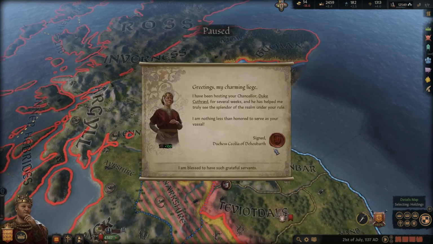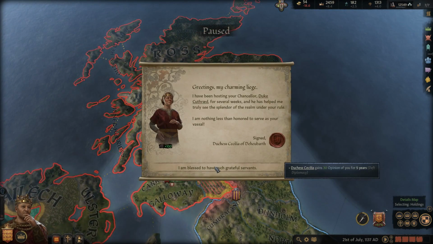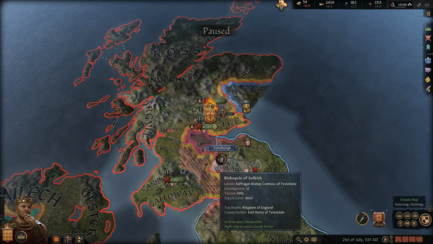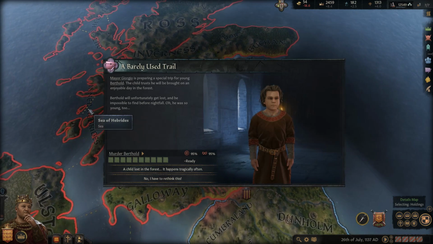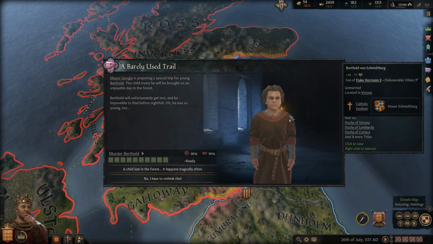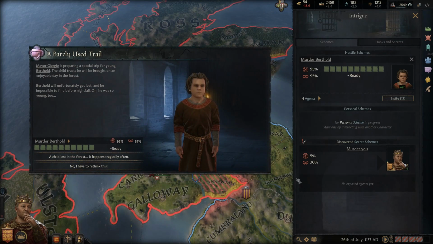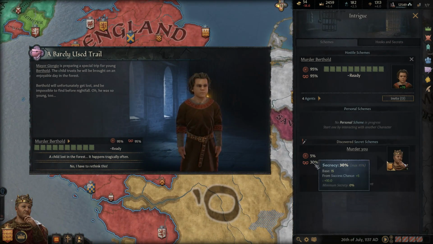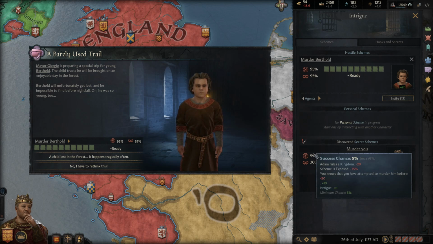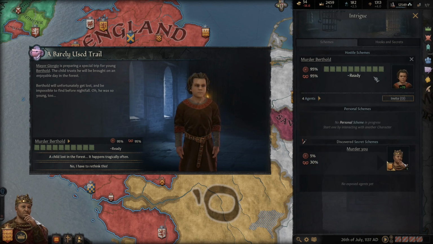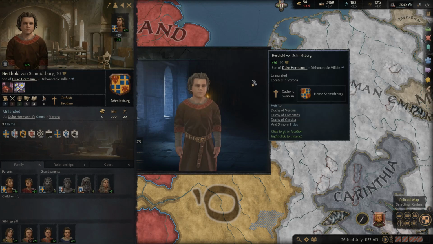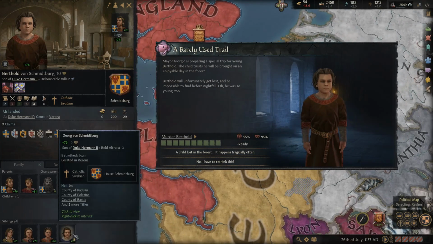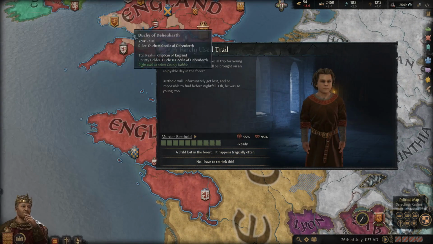Alright, so we're at 67%. And that did increase the opinion of Duchess Cecilia. Excellent. Barely used trail. Oh yes, that's right. I completely forgot that we are attempting to assassinate. There's also this murder scheme against us here. You see it's not very likely to succeed. We did discover it. And so yeah, we have this assassination attempt on the young son of this duke, which, remember, the whole purpose of this is because we have a betrothal with his younger brother.